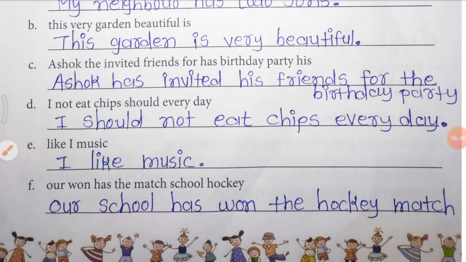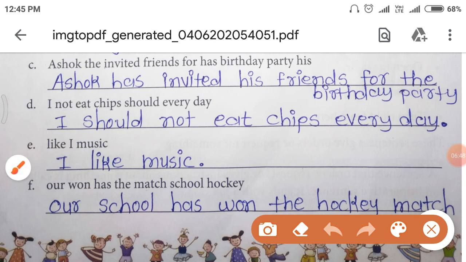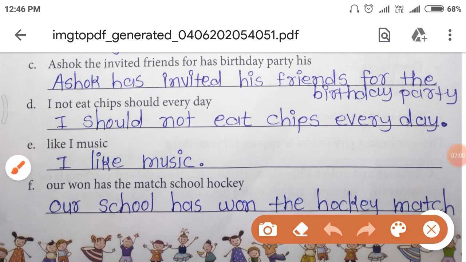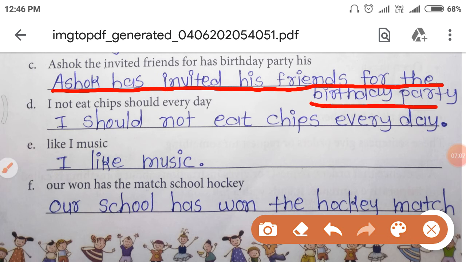No, it doesn't make any sense. So let's see what is the answer. Ashok has invited his friends for the birthday party. What is the correct answer? Ashok has invited his friends for the birthday party. Right? Let's see the next question.